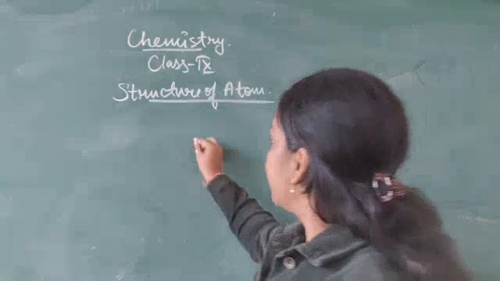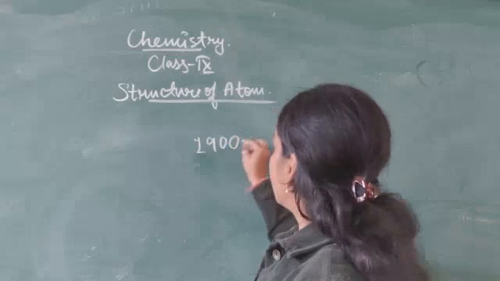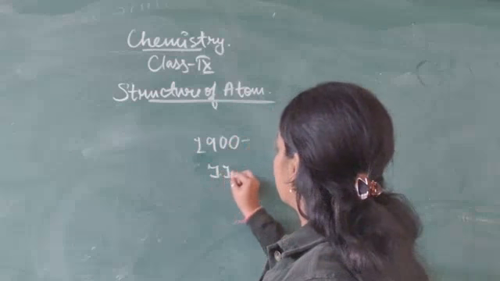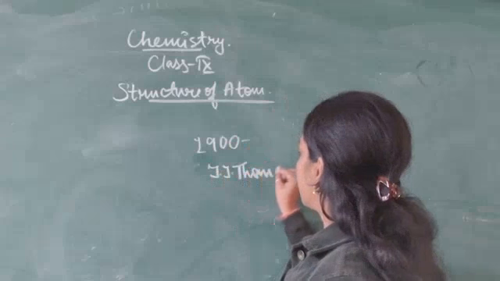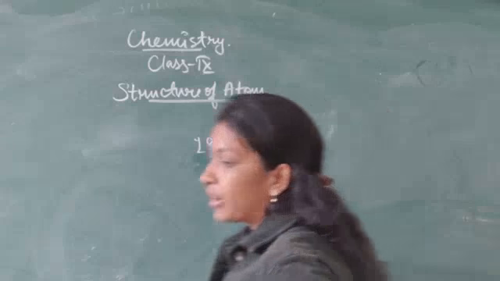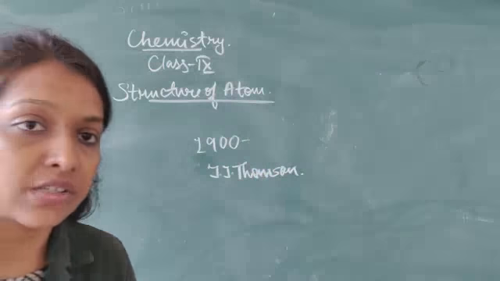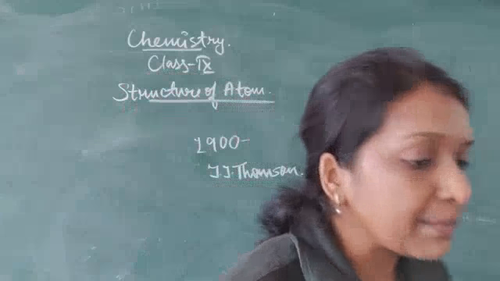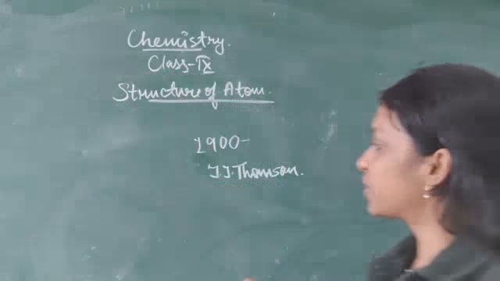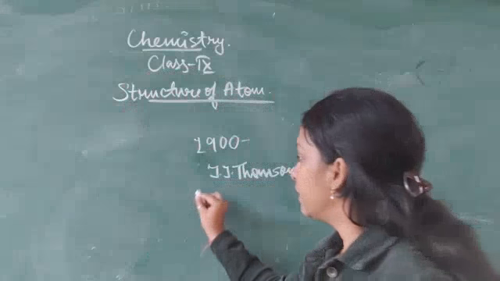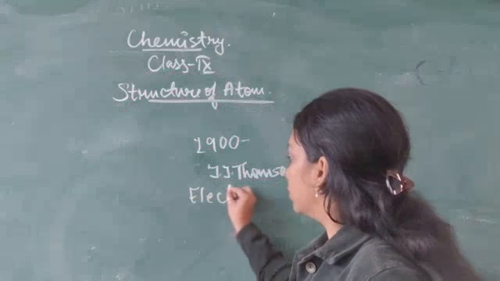So, in the year 1900, J.J. Thomson found that atom consists of one subatomic particle which carries negative charge, and he named it electron.